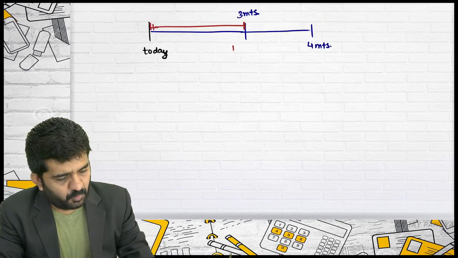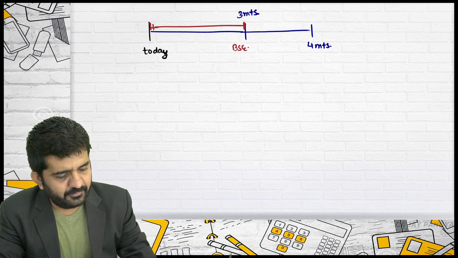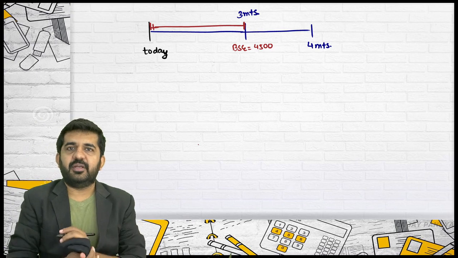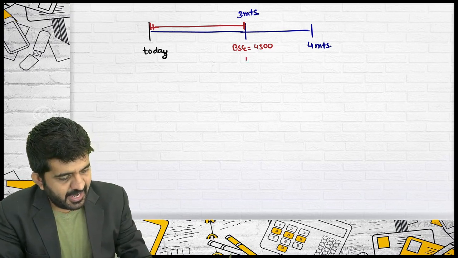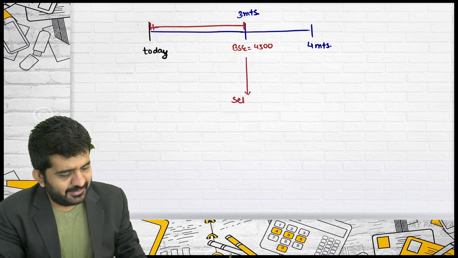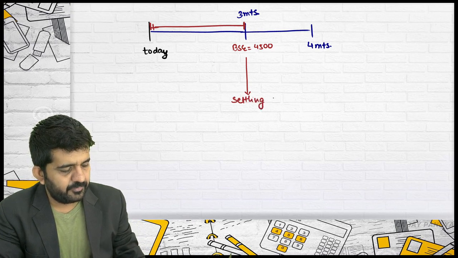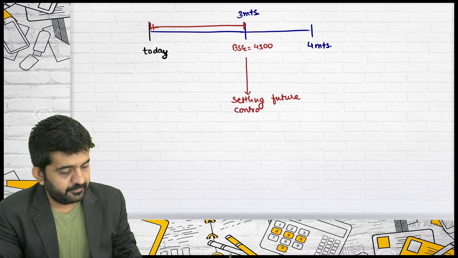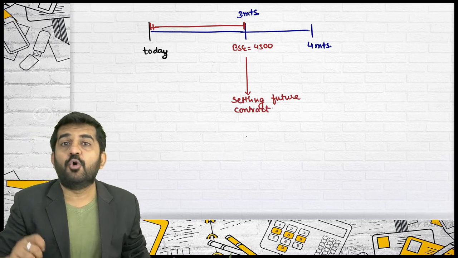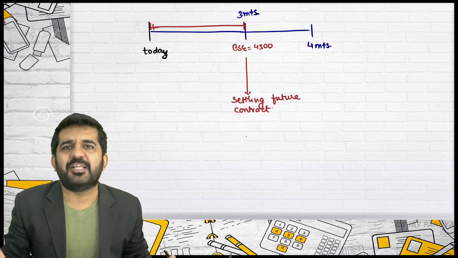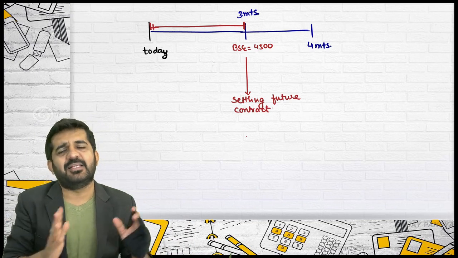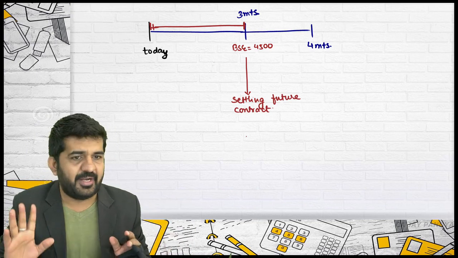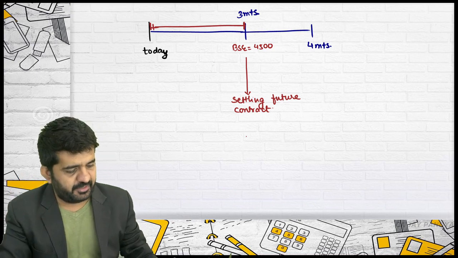After 3 months, what is the price of BSE? It is 4,500. And you are settling your future contract before maturity. Before maturity settlement is same as on maturity settlement. It is not different.